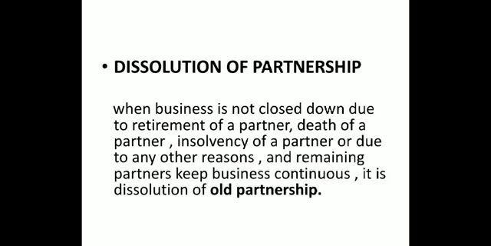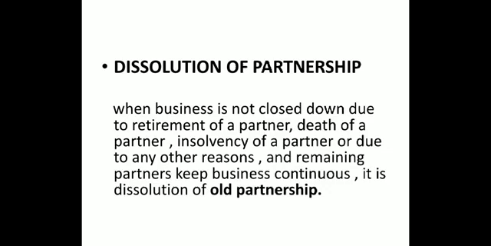Now here we are talking about dissolution of partnership. Consider the same example. A, B and C are working together. Now C has retired. Of course, you have understood this in the previous lecture, chapter 6. So what happens? A and B will continue after necessary changes, reconstruction of partnership, or else the death of a partner.